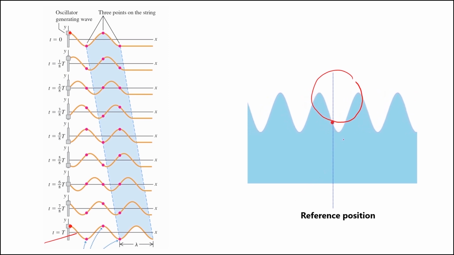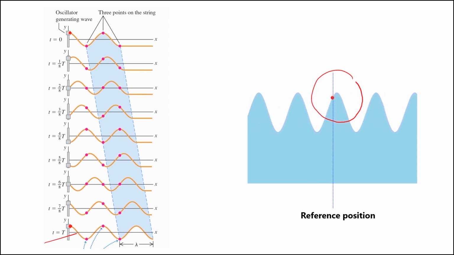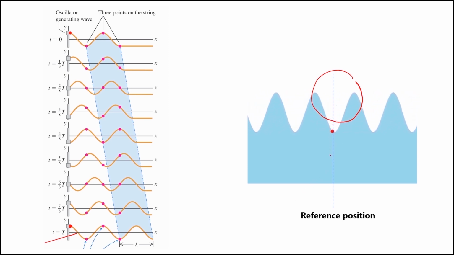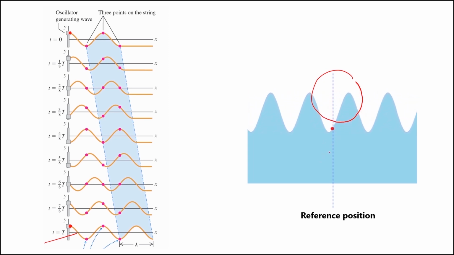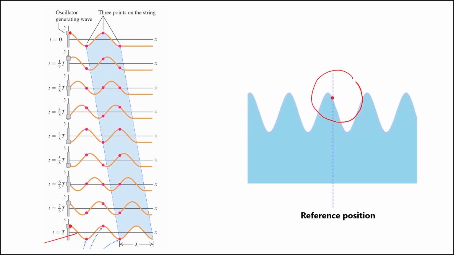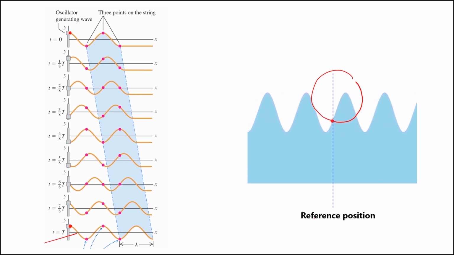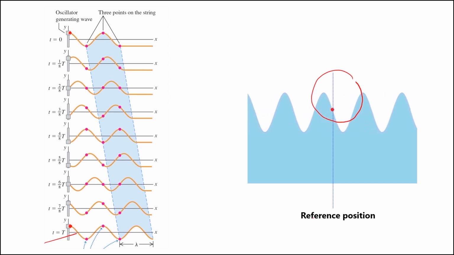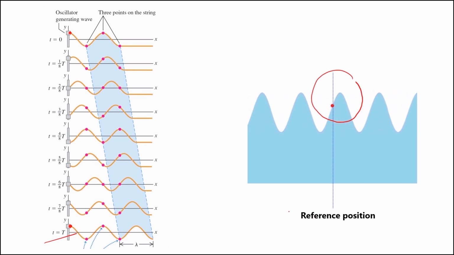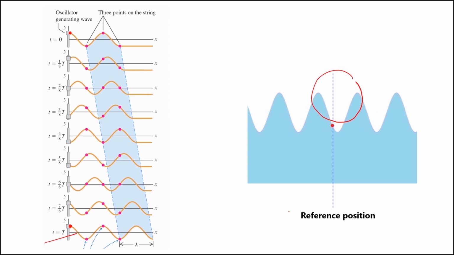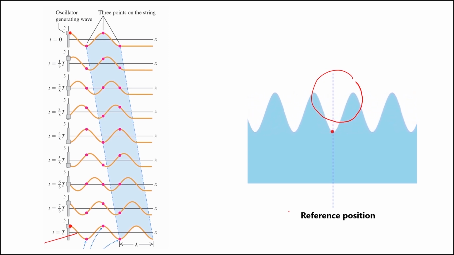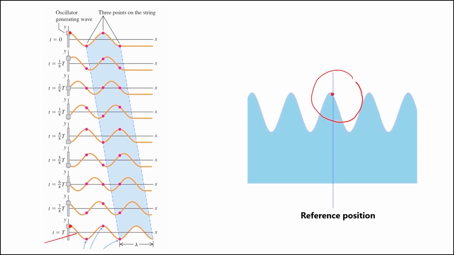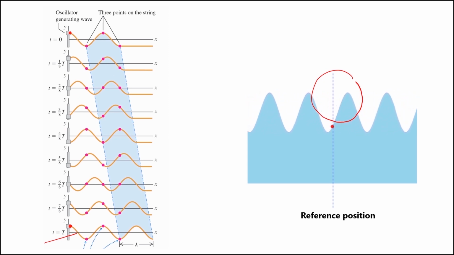You can see that as the wave propagates down the medium, the particle in the medium is actually executing a to and fro motion or up and down motion about the reference position. And when the particles in the medium execute to and fro motion, the wave shape advances steadily towards the right. So that is being indicated by the blue highlighted area.